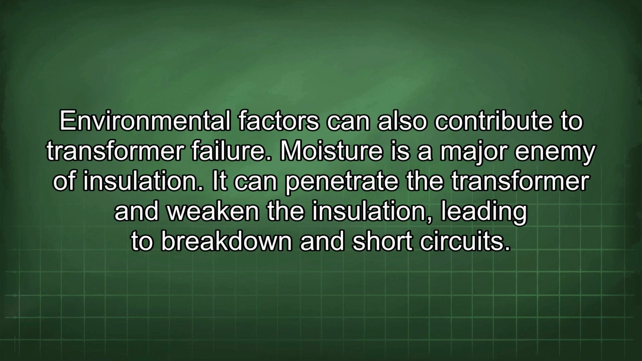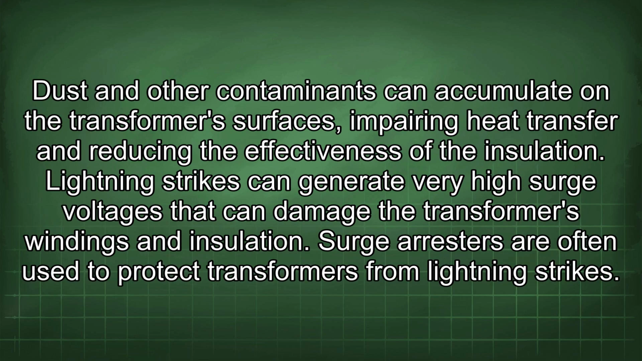Environmental factors can also contribute to transformer failure. Moisture is a major enemy of insulation. It can penetrate the transformer and weaken the insulation, leading to breakdown and short circuits. Dust and other contaminants can accumulate on the transformer surfaces, impairing heat transfer and reducing the effectiveness of the insulation. Lightning strikes can generate very high surge voltages that can damage the transformer's windings and insulation.